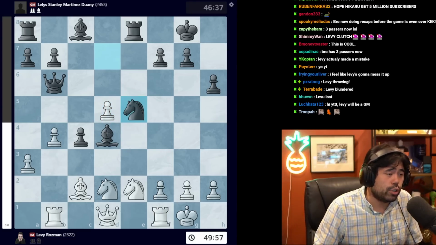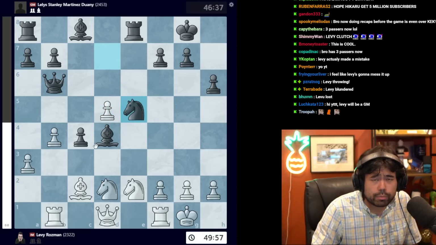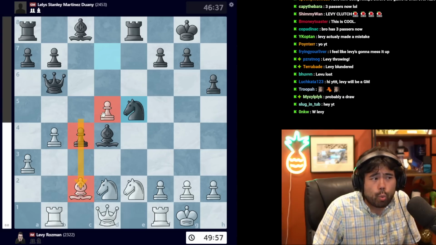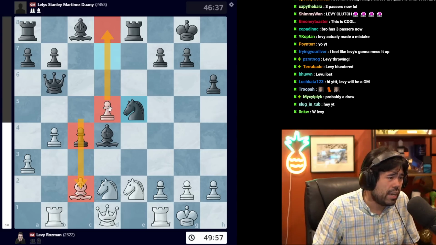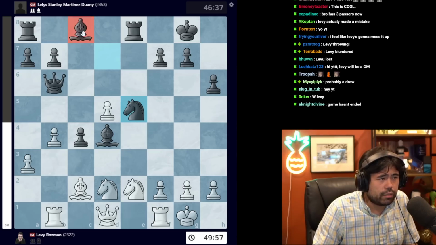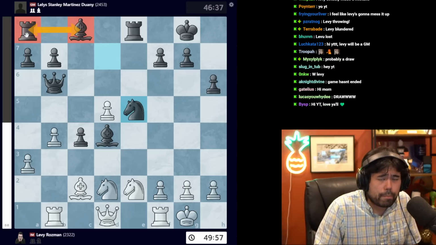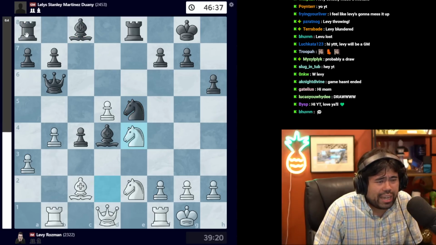Now, what's happened in this position is the center is really clarified a lot. The material remains balanced, but now black has this potential passed c pawn, and white has its potential passed d pawn, and black is very slightly behind in development with the bishop and the rook simply not being developed, but the position remains balanced. Now here, Levy plays the move knight to e4, and this is the start of going in the wrong direction.